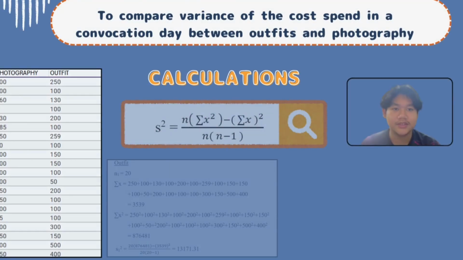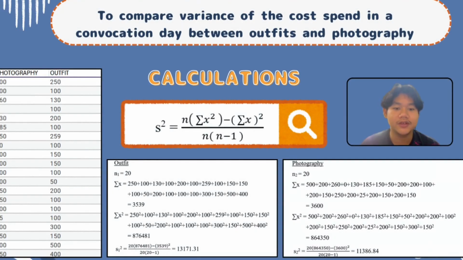That's all. So the second method that we are using is to compare the variance of the cost spent on the convocation day between outfit and photography. So we have collected the data. By using the data, we are going to find the variance for the photography and also the outfit. The variance for the outfit is 13,171.31, while the variance for the photography is 11,386.